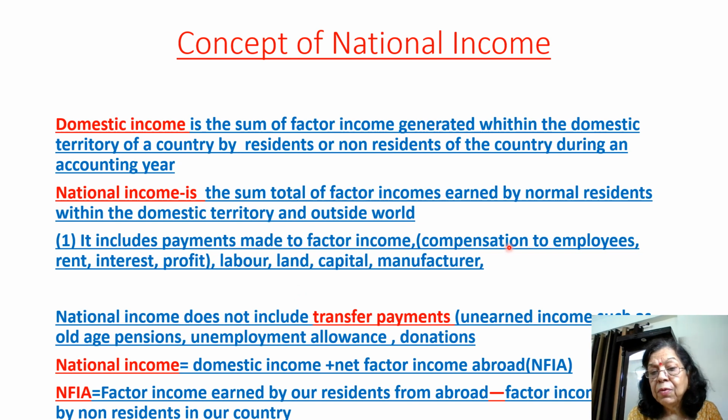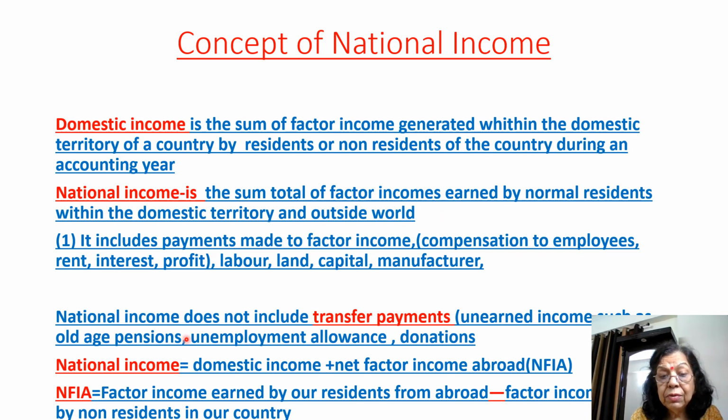Compensation to employees means payment in cash and/or kind, and capital will get interest, and of course a manufacturer will earn profit. So national income is the sum total of factor income earned by normal residents within the domestic territory plus outside world. Our people go to foreign countries to earn, so their income is also added: compensation to employees, rent, interest or profit, whatever they earn in different countries of the world.